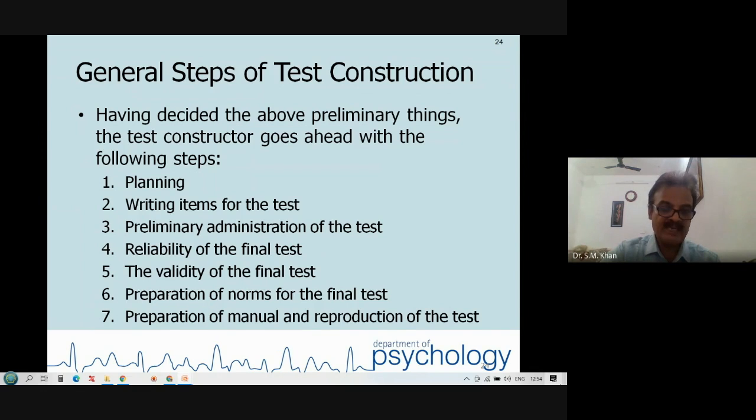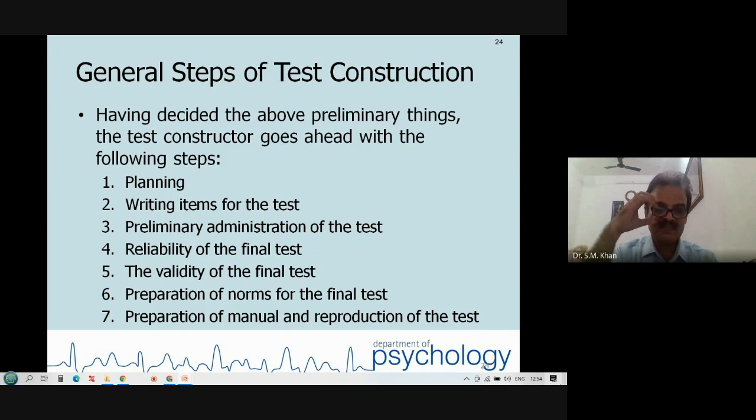After preliminary administration, you might be in a position to eliminate or delete some of the items, and modify some of the items on the basis of CVI also, the content validity index, experts' judgment about the item, and how the respondents are behaving or acting about each item.